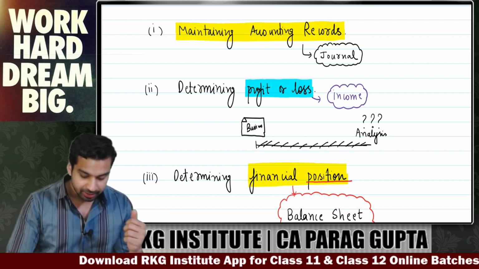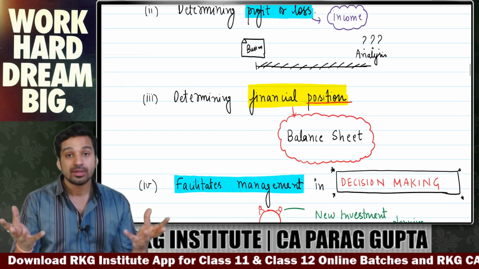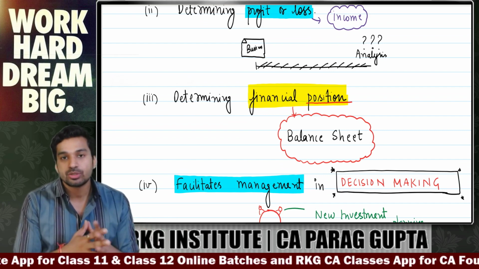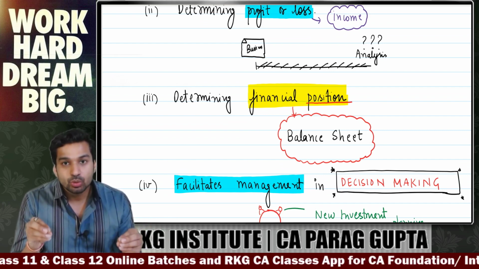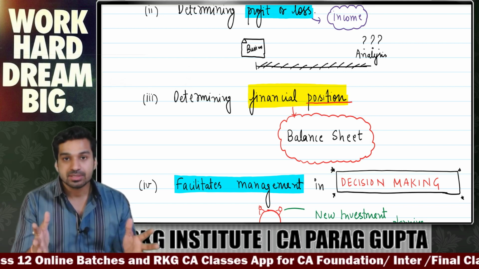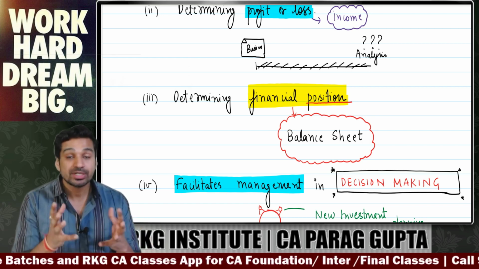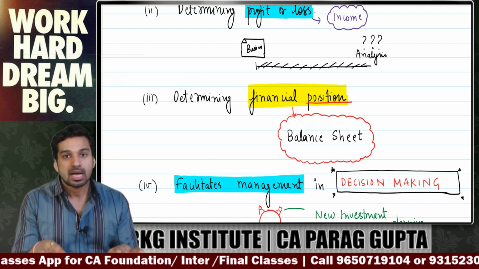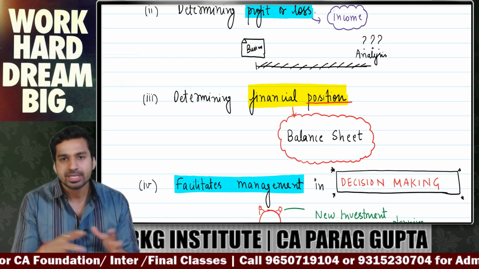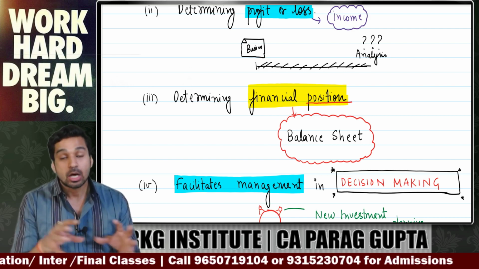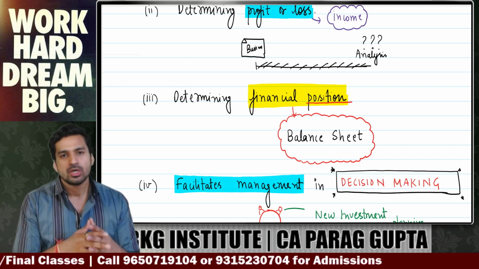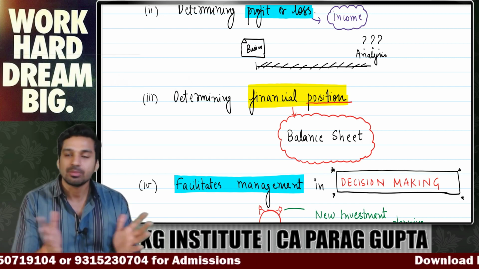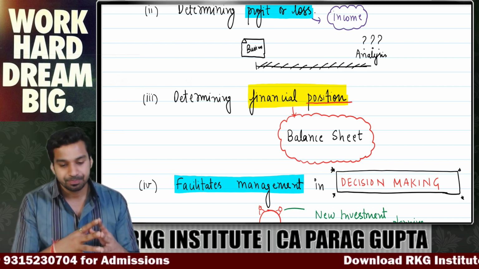Third, determining my financial position. What is financial position? Let's say, what is your wealth today? How much money do you own today? Every business wants to know its financial position. Every business wants to know its worth. How much assets, you don't know assets, but we will study it later. How much assets I have today. All this financial position we can easily identify with the help of accounting. So this is objective number 3.